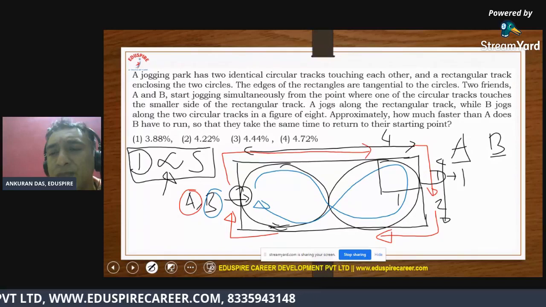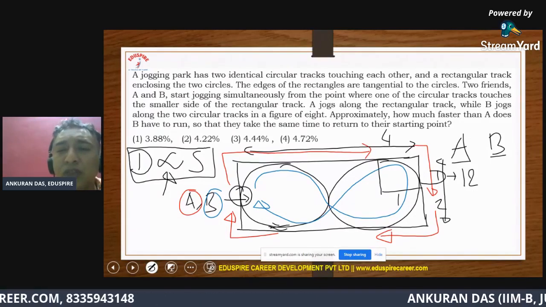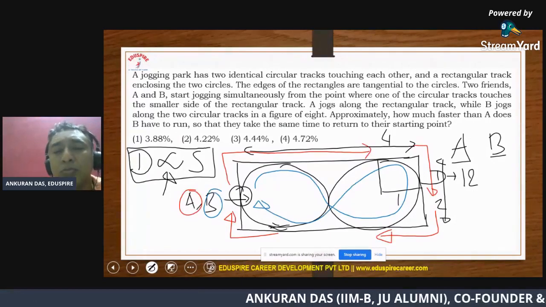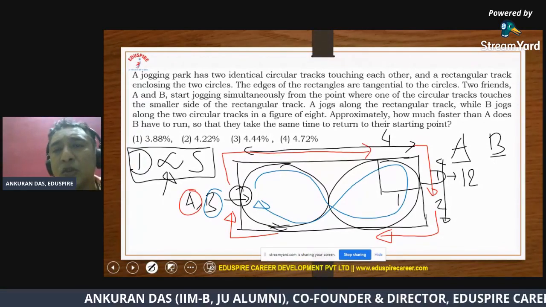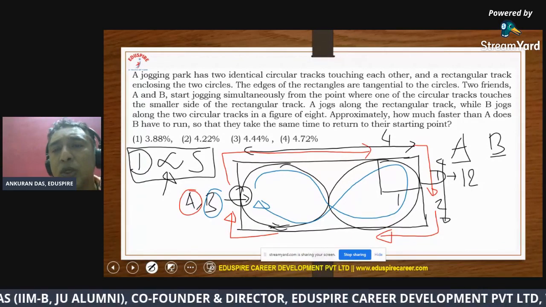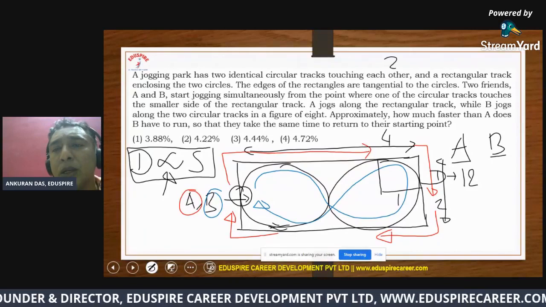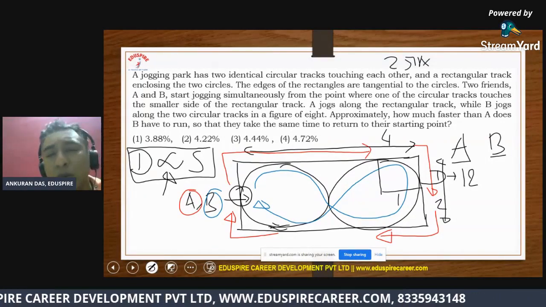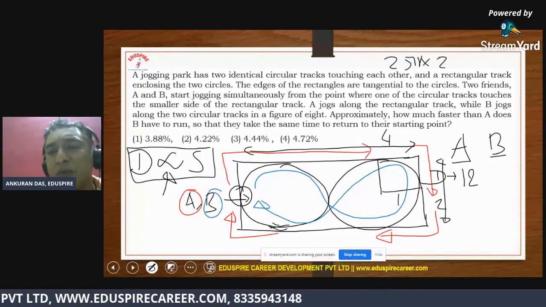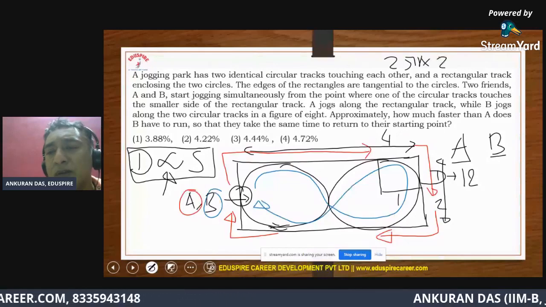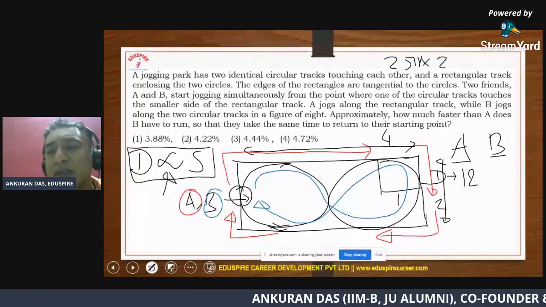All right. Similarly, for B, you see he is covering the combined circumferences. So that is 2 pi r into 2. That means now r is 1 out here. That is what we assume. That means it will be 4 into pi. So I can write 4 into 22/7.